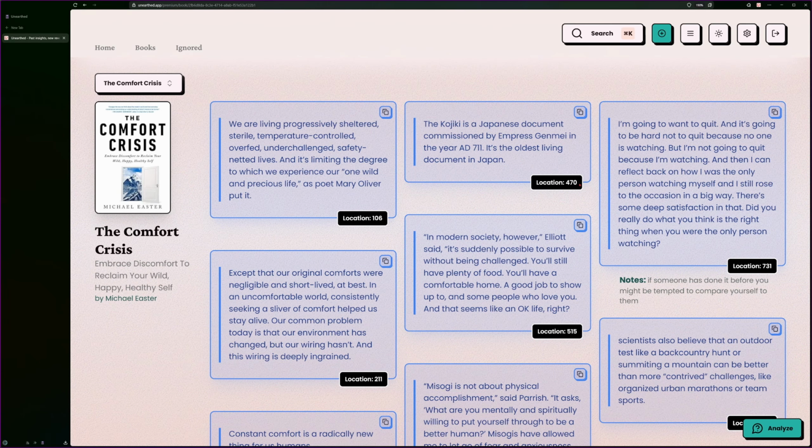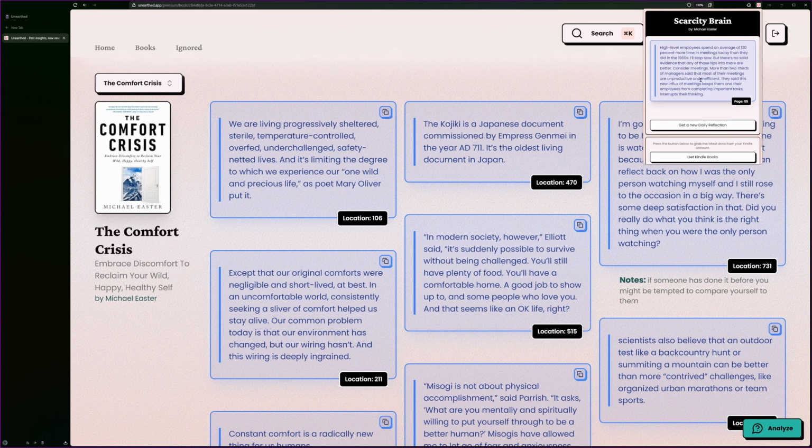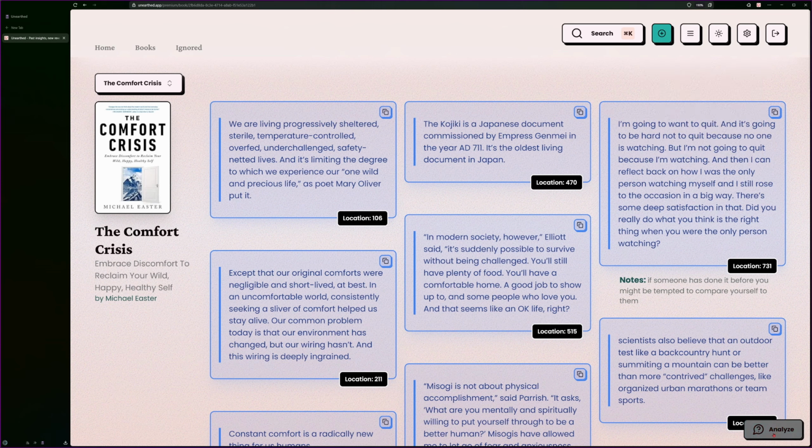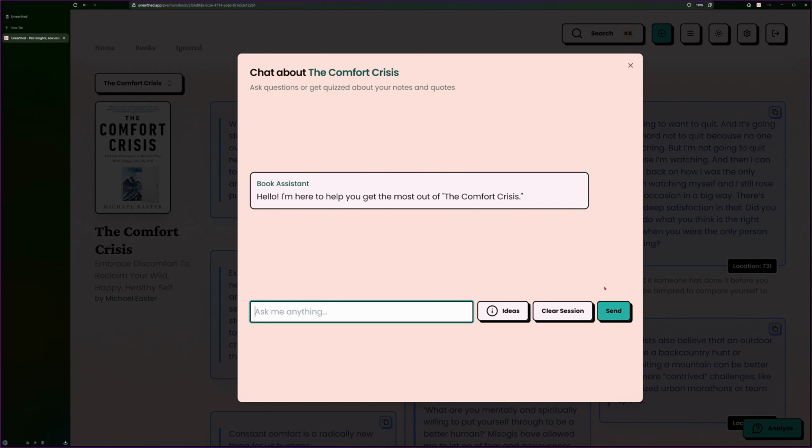All right, how's that? So these are grabbed from Kindle, but you don't need to input any Amazon credentials. It just uses the browser session along with a web extension. It gives you a daily reflection as well. But we're talking about AI, so let's press this Analyze button. And what this will do is it will pass in all of your information that you have on this book, and the chatbot will help you analyze it.